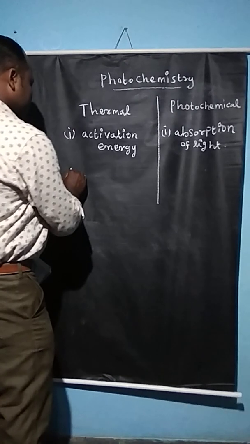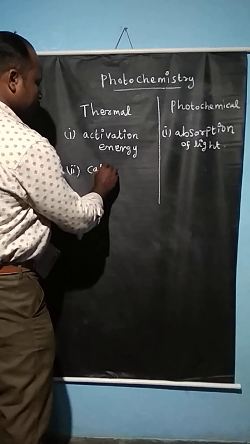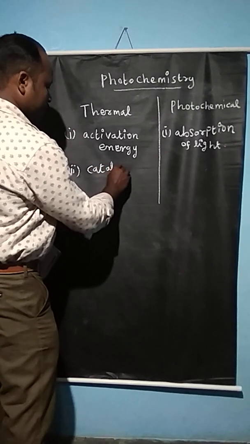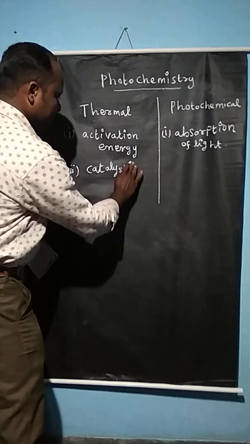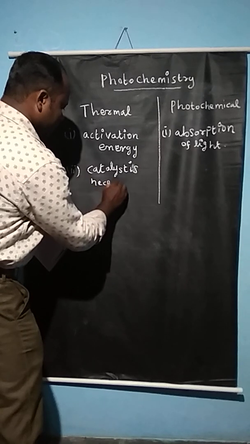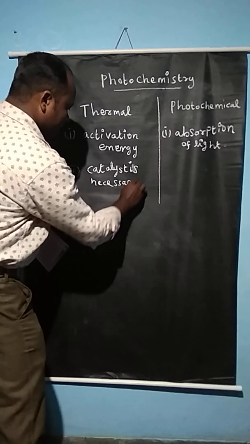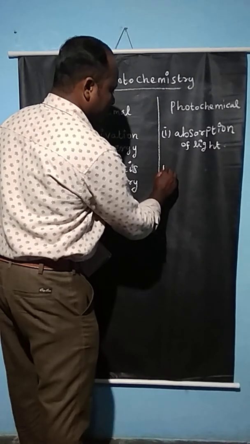The second thing is the catalyst. In thermal reactions, the catalyst is necessary. Here in photochemical reactions, the catalyst is not necessary.